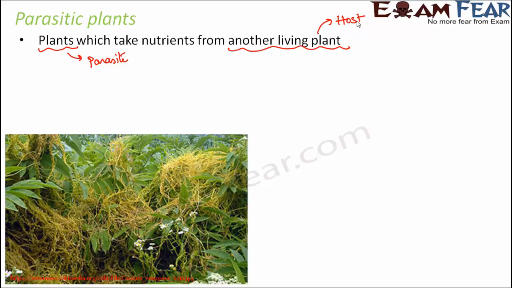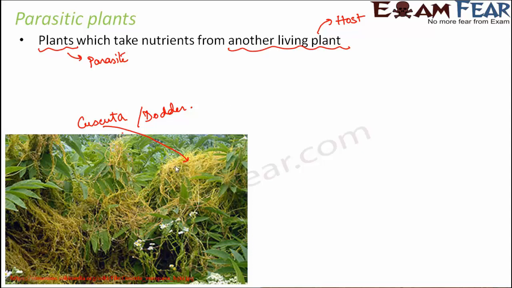So let us take one very common example of a parasitic plant, and that is dodder or cuscuta. So both are the same plant. So cuscuta or dodder. So here you can see these yellow colored plants, very thin leafless vines, these are the parasitic plants. Now can you tell me why they are yellow in color and not green? Exactly, due to lack of chlorophyll. Now since they do not have chlorophyll, they cannot perform photosynthesis and they cannot prepare their food.